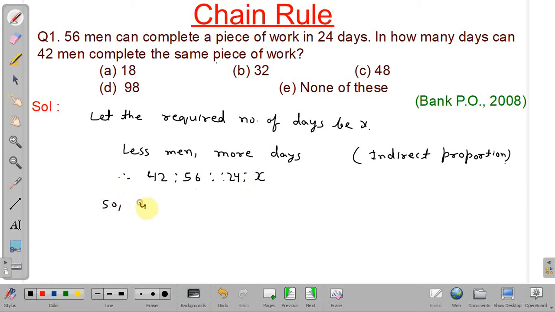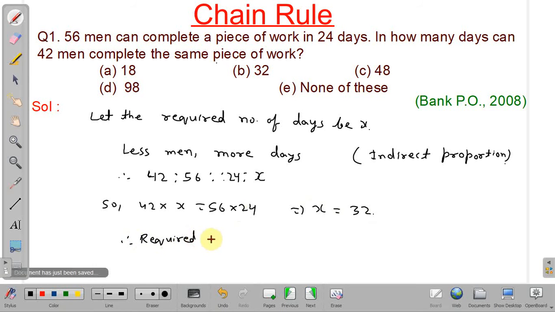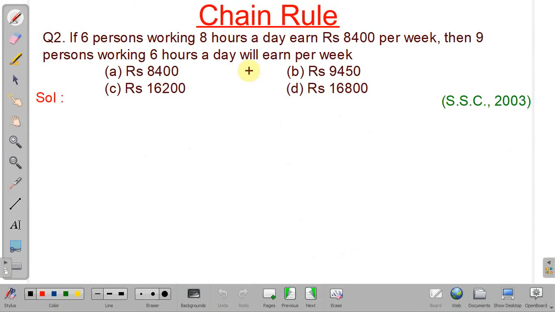So 42 into x should be equal to 56 into 24. And from this, we can find x, and x will be equal to 32. Therefore, required number of days is 32. So our answer will be option number 3. We will discuss next problem.